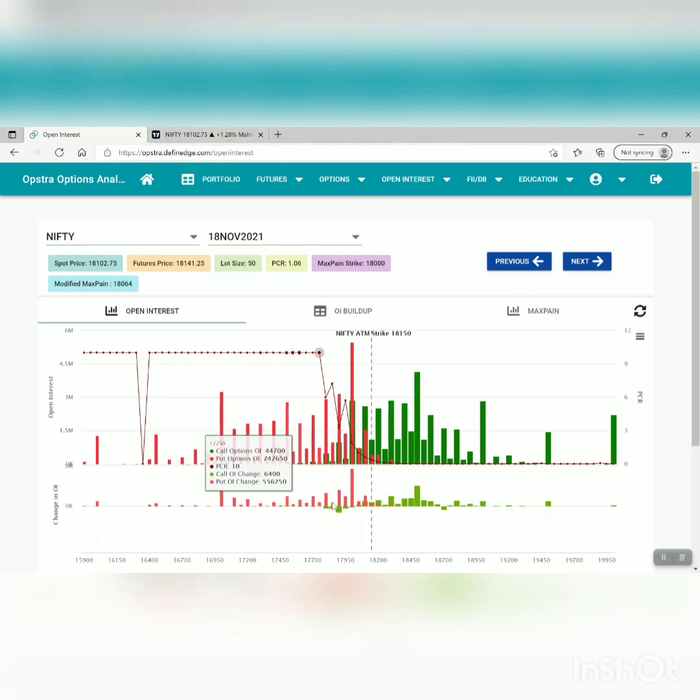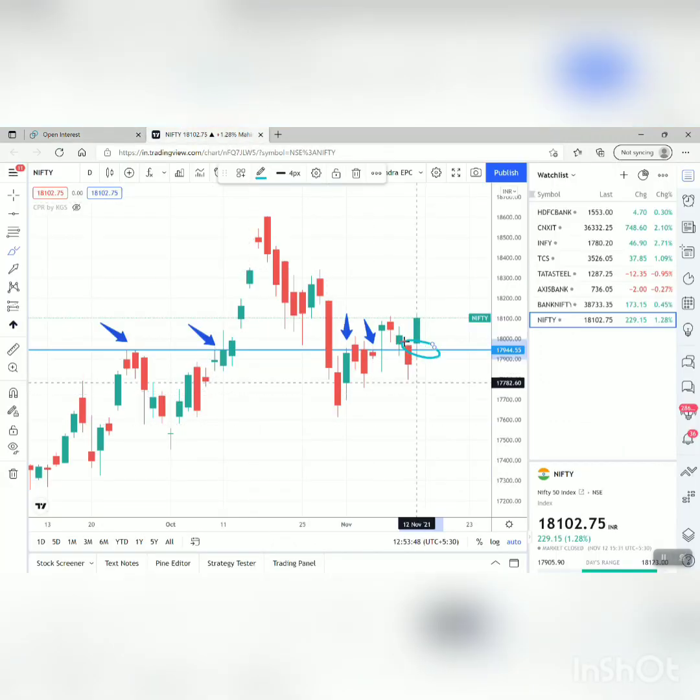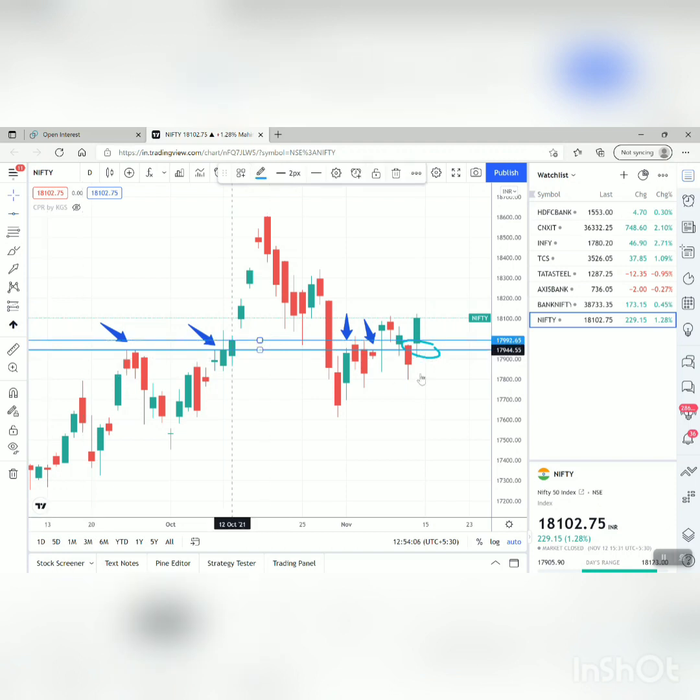So that's why at 18,000 we also see put writers increase. So this particular area which we drew, 17,944 to 18,000, will definitely act as a support for us, and any dip we get on that particular day will be a buying opportunity for us. Definitely it will be a buying opportunity.